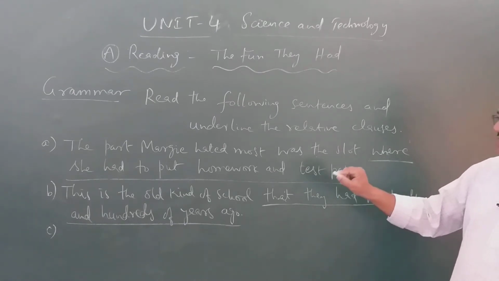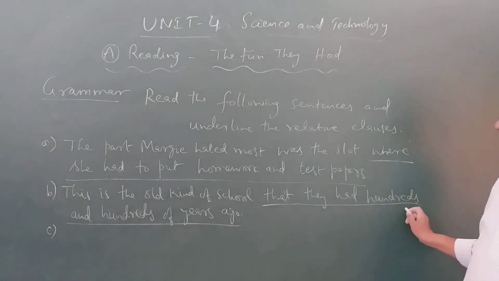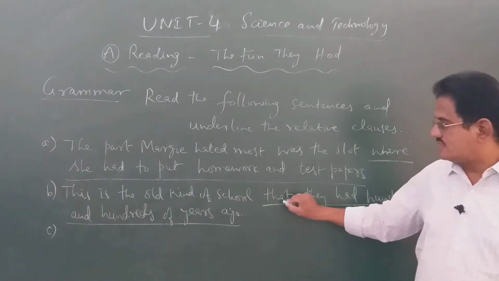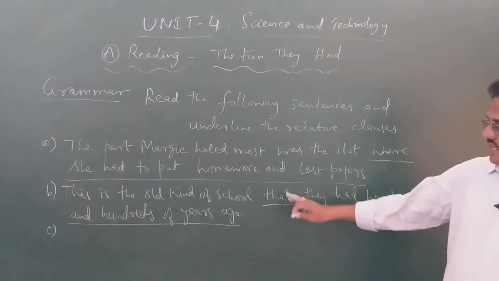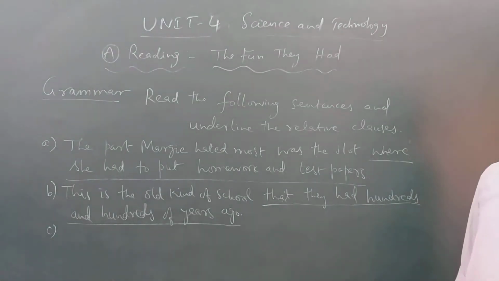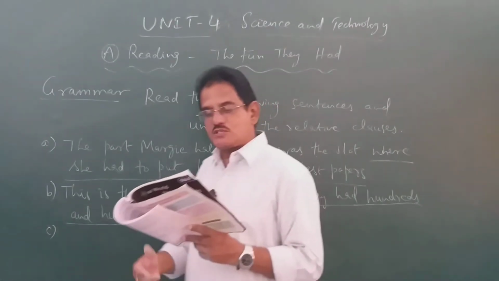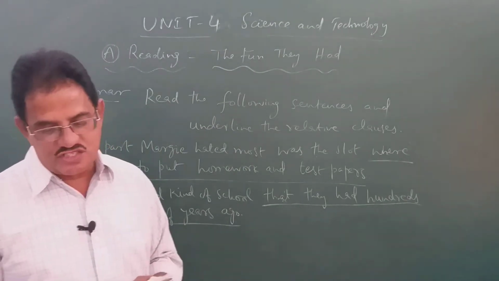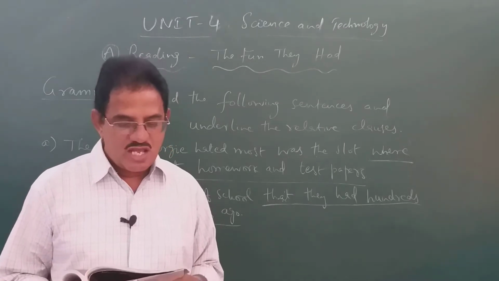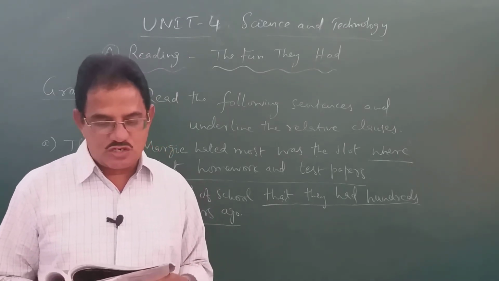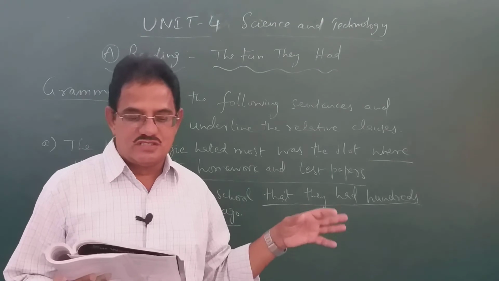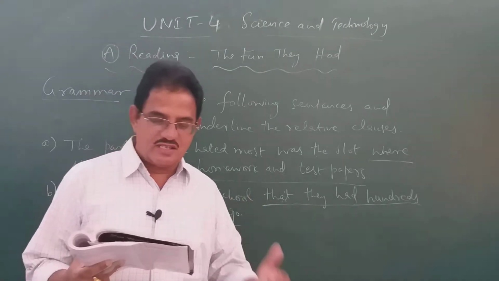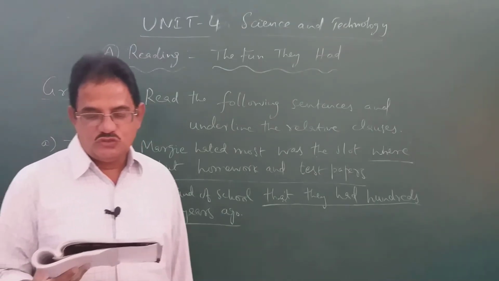This second one: this is the old kind of school that they had hundreds and hundreds of years ago. From that onwards you have to underline, because that also is a relative pronoun here. That refers to the kind of school. In the same way, in the third sentence, what part must be underlined? My mother says a teacher has to be adjusted to fit the mind of each boy and girl it teaches, and that each kid has to be taught differently. From that onwards, that each kid has to be taught differently, is what you have to underline there.